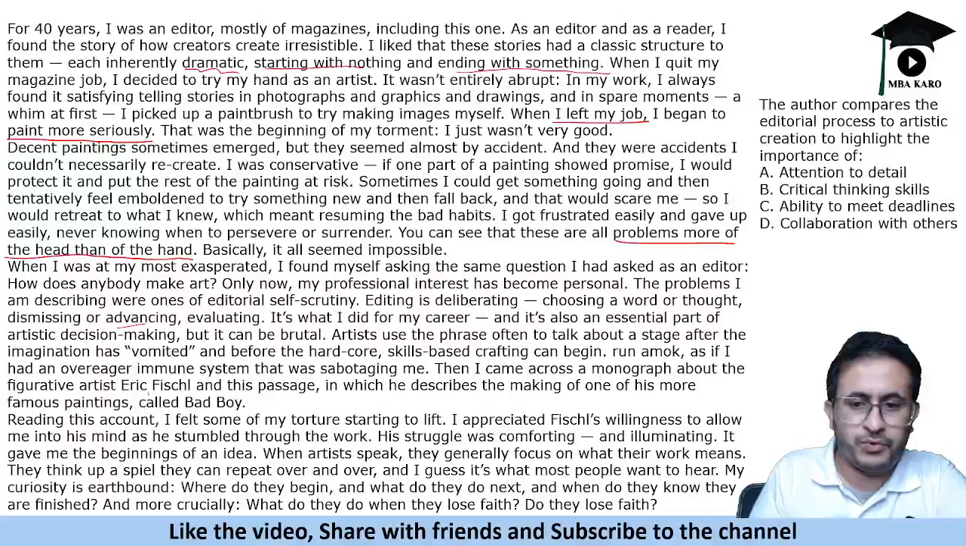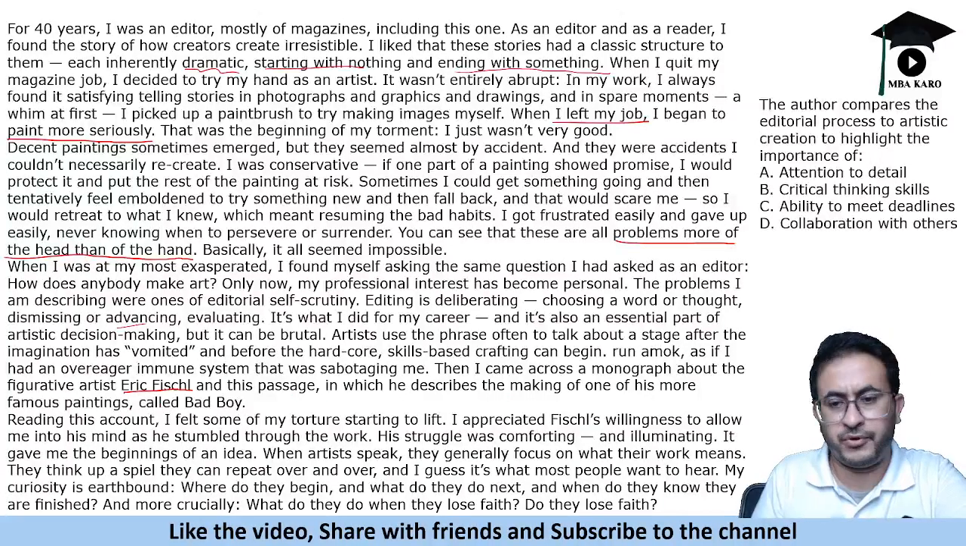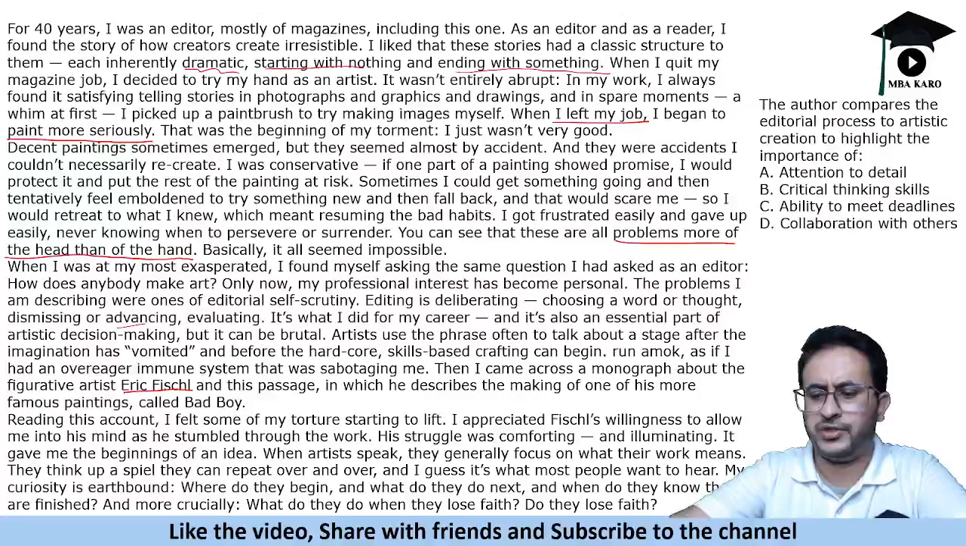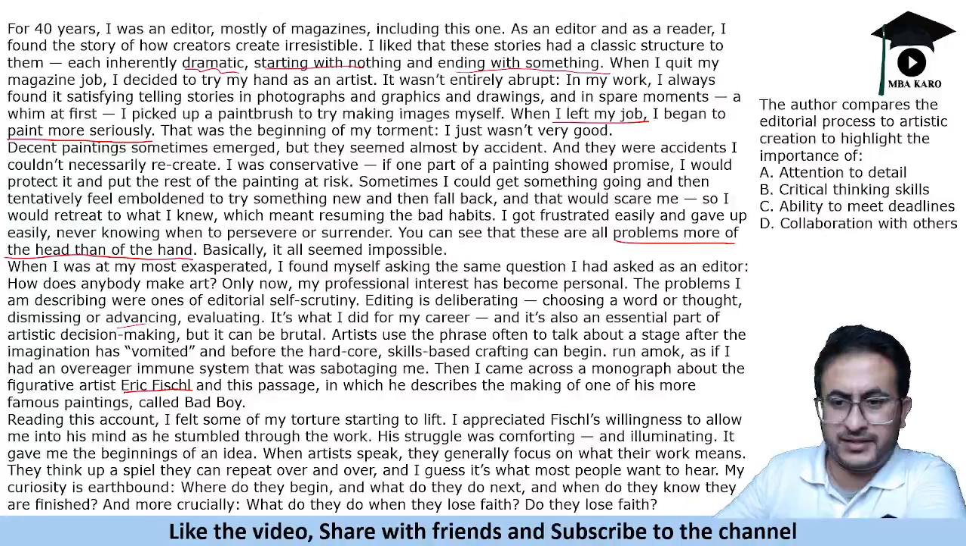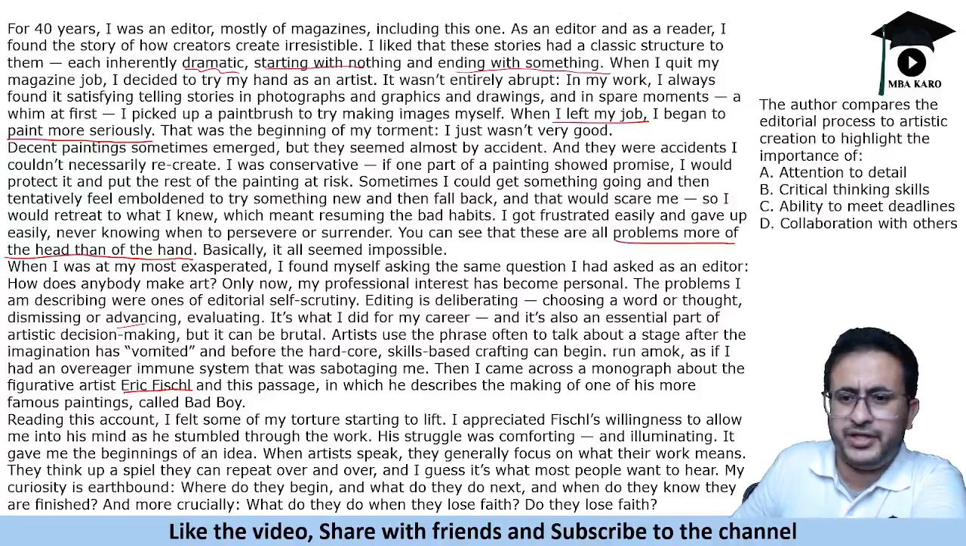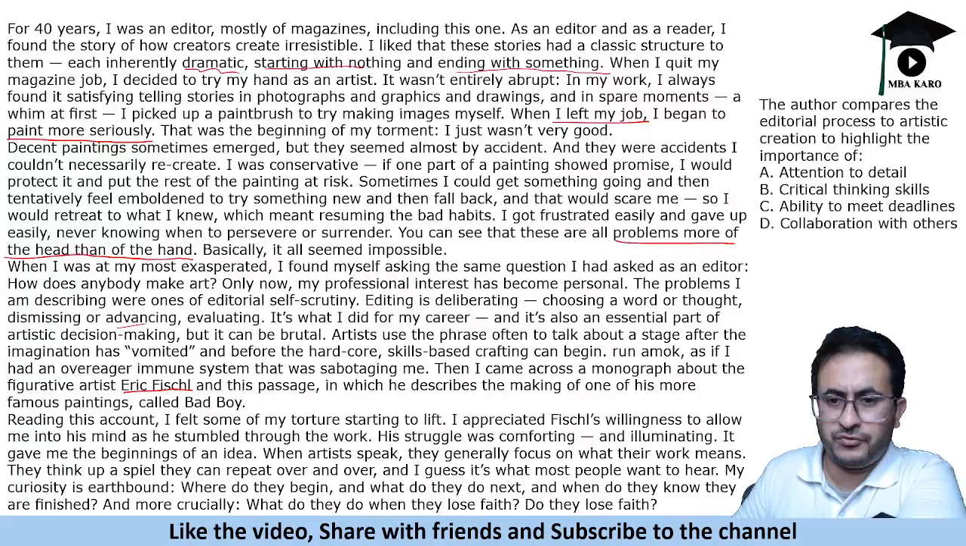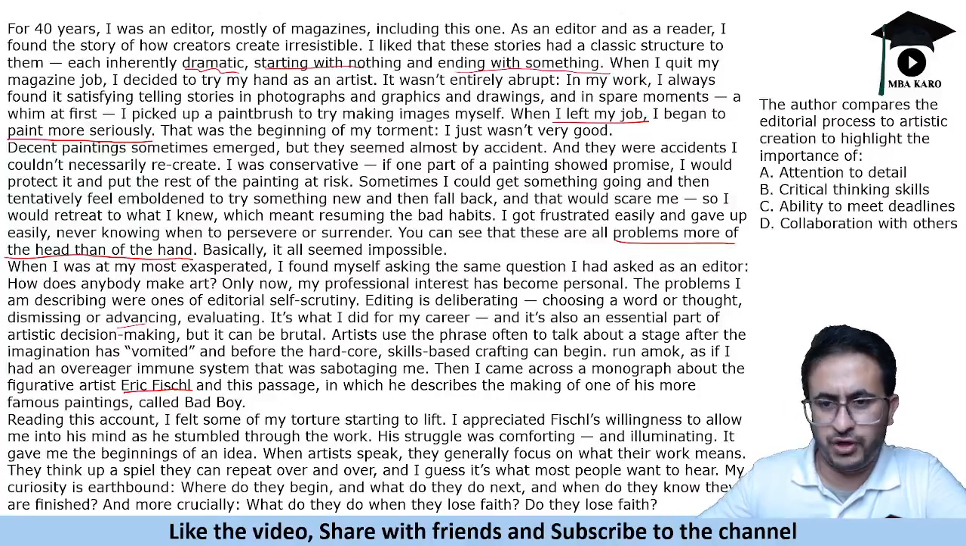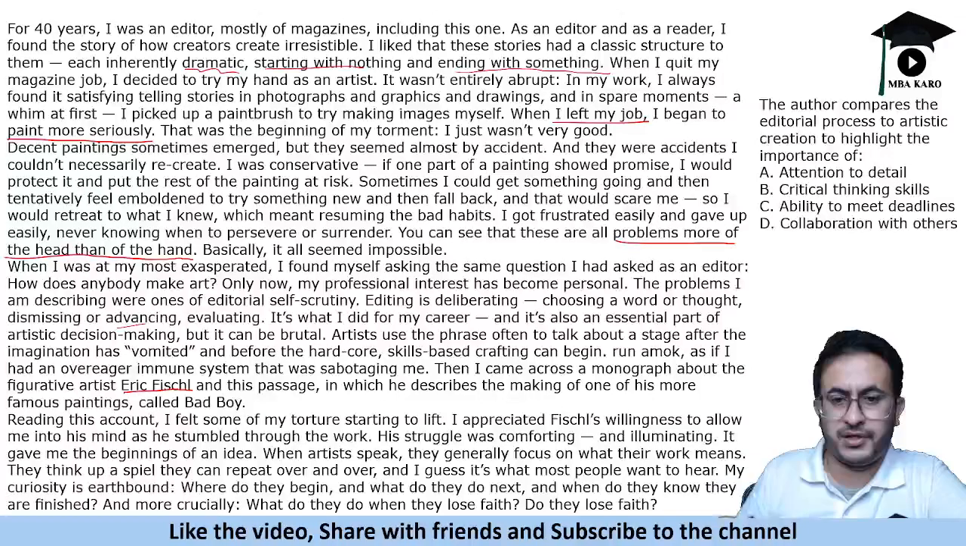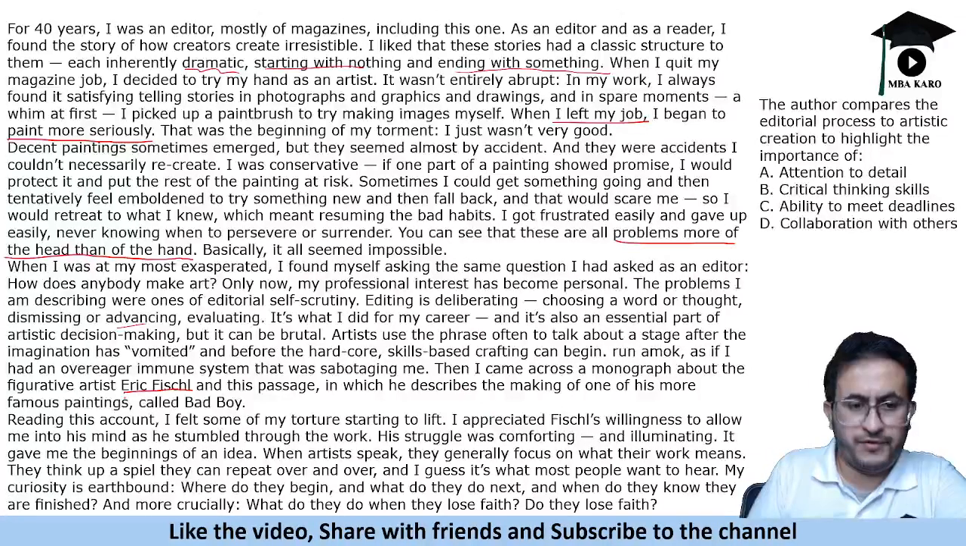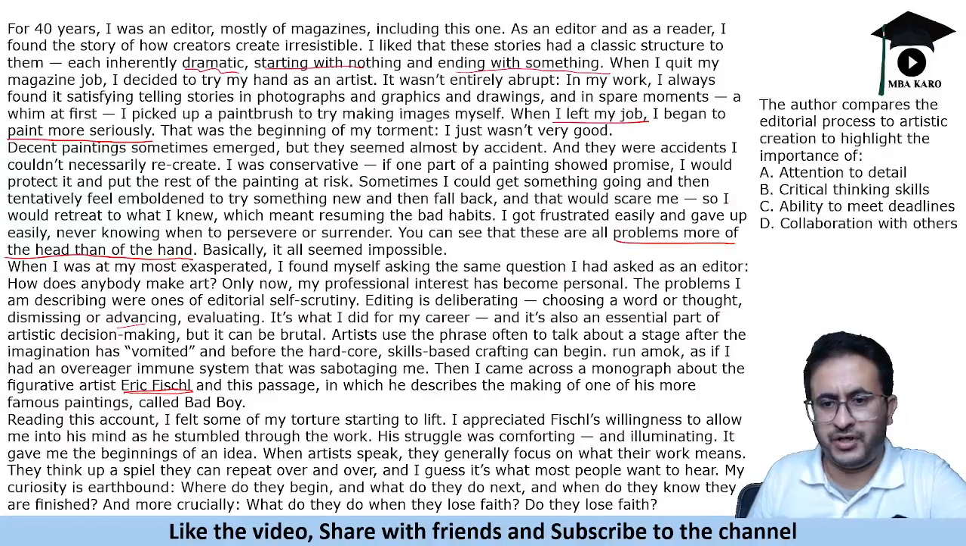Then I came across a monograph about the figurative artist Eric Fisher and this passage in which he describes the making of one of his more famous paintings called Bad Boy. Now the author was always skeptical about the paintings and said that it was an accident. Sometimes the author would start a painting and feel whether it is good or bad. Then the author came across a monograph about a famous artist, Eric Fisher, and he describes making one of his more famous paintings. So what did he find in that?